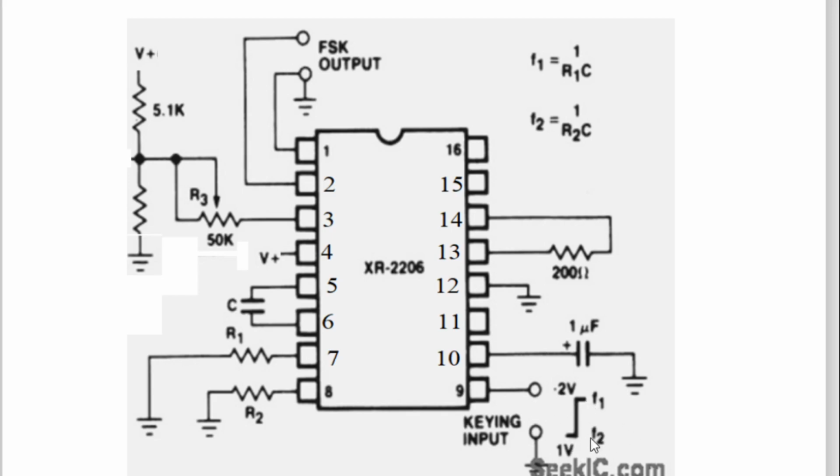So this is your ready-made FSK IC, and like this you have to make the connections. Here there is a potential divider circuit. You can change this voltage and apply it to this IC like that.